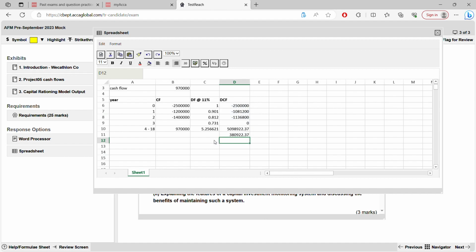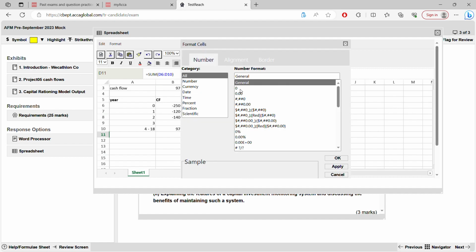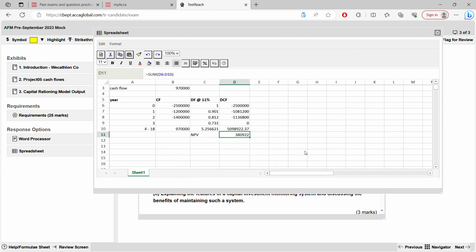So this is your net present value. You can round this to whole number. Okay, you can go here and go here and straight away go to format cell, this one. Okay, so you can see it is 3800922.